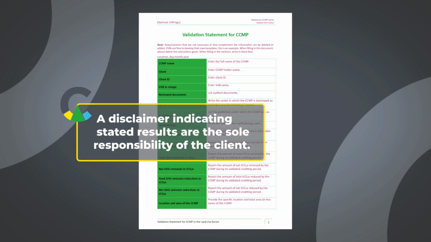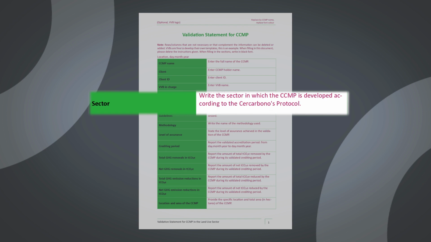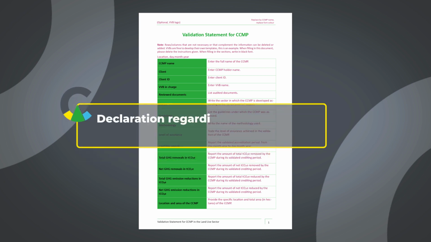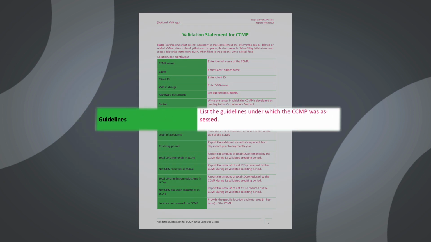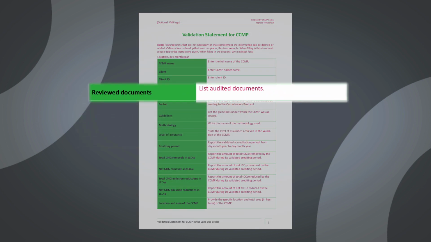A disclaimer indicating stated results are the sole responsibility of the client. CCMP location and total area as applicable. The sector in which the CCMP is developed. A description on ISO 14064 standard implementation, including the version used. Declaration regarding VVB's compliance with accreditation criteria according to ISO 14064 standard, including the version used. A description of the criteria under which the validation has been carried out, methodology tools, Cercarbono's protocol, among others. Identification of criteria used by the VVB. A list of all audited documentation.